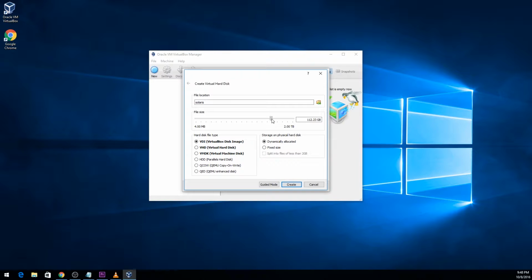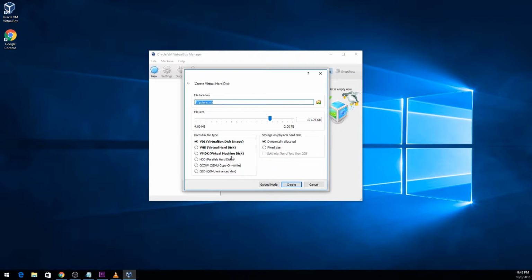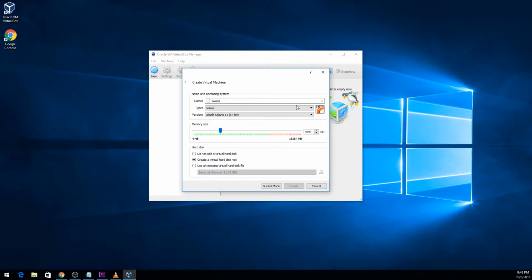We will give it 100 gigs storage. We will do this on F, which has more space, dynamically allocated, so not all the space is provisioned at the beginning. Create it.